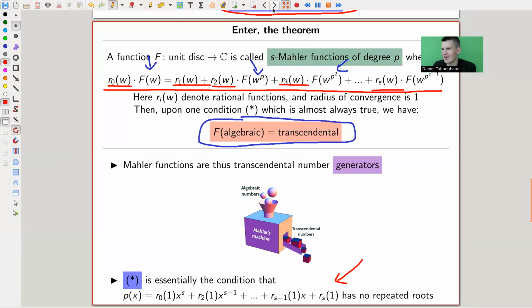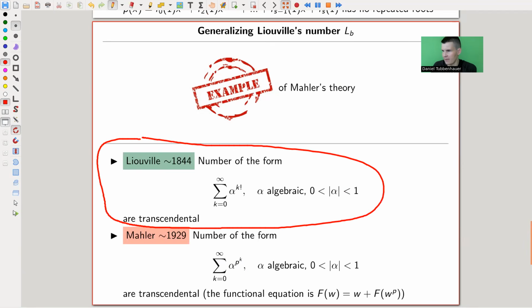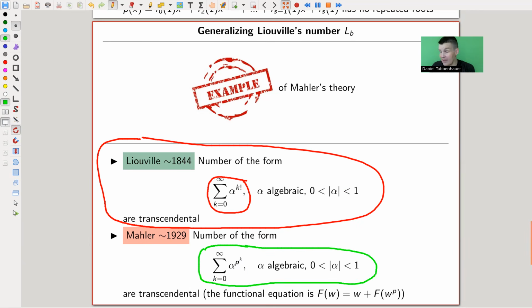So let's wrap up with an example. The original one, Liouville, was this idea of showing that something of this form here is transcendental, where you have a k factorial in the exponent. And Mahler theory goes a bit further. k factorial spreads out everything like hell. It's super exponential, crazily fast. And a really tiny part of Mahler's theory will show that everything of this form is also transcendental, where alpha is any algebraic number.